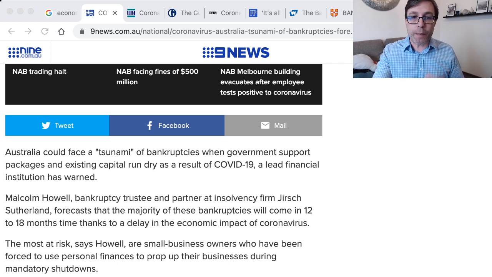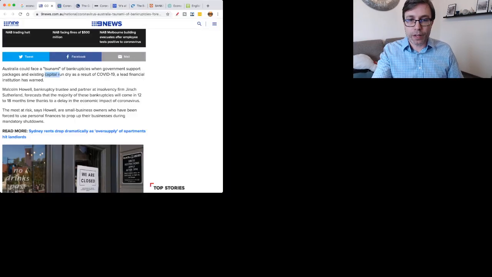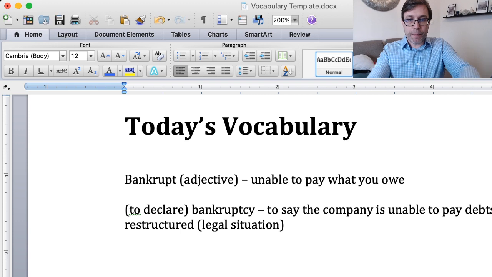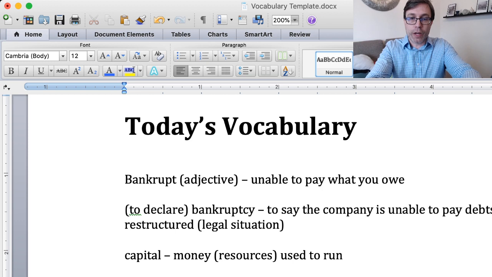So they're talking about capital. In this case, capital is referring to money that a company would use to run their business. So if I go back over here, we're going to go back and forth. Capital is just referring to money, or you could say resources, because capital could be like land too, used to run a business. Now, the other word that I wanted to look at, which was in there, was insolvency.